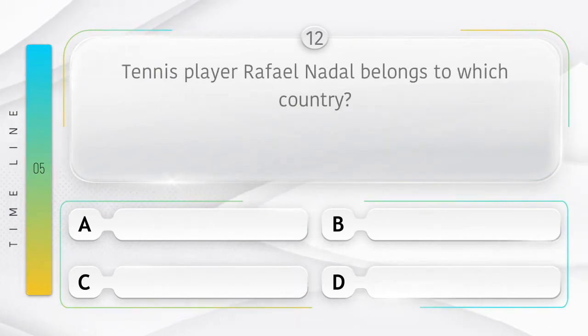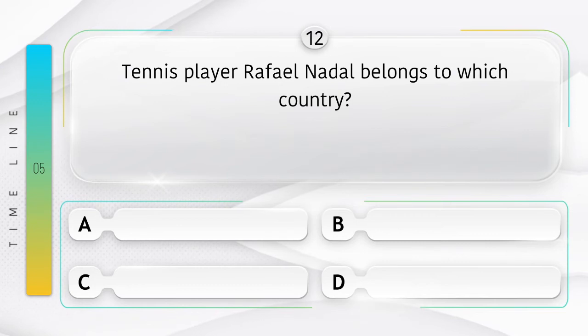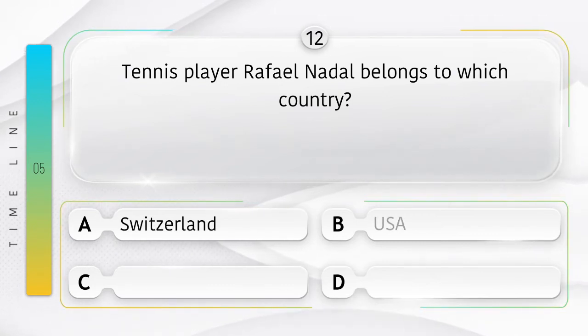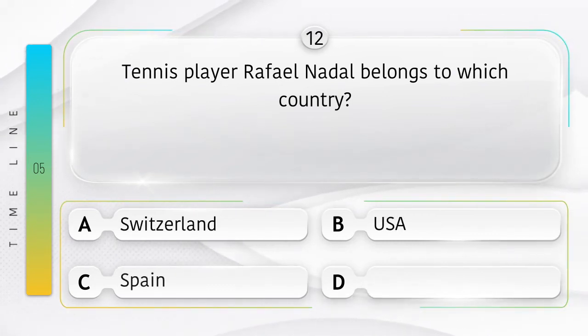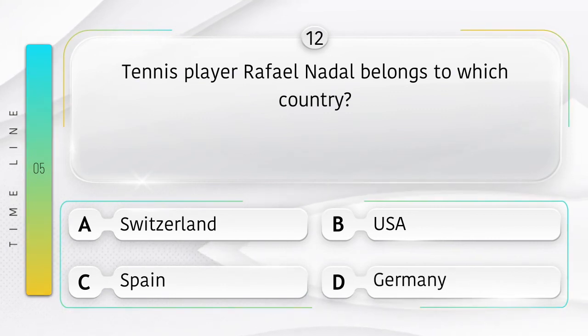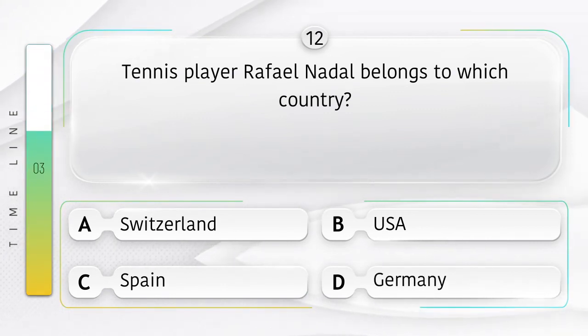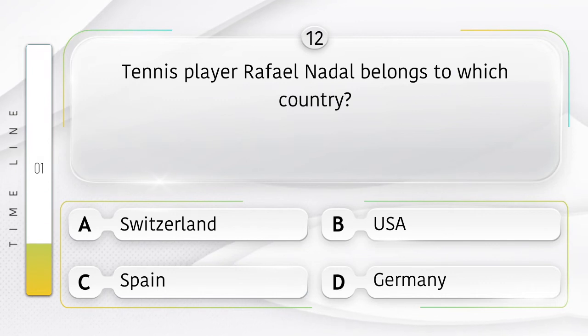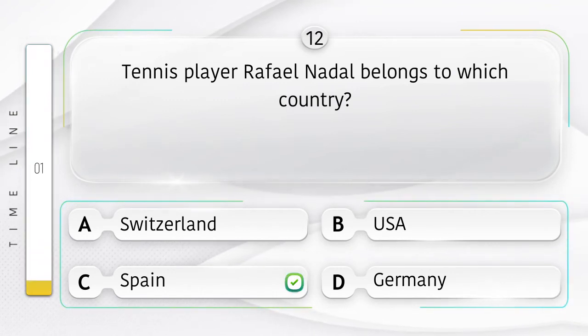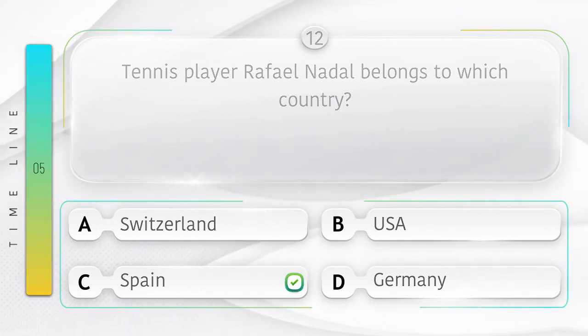Tennis player Rafael Nadal belongs to which country? Option is A. Switzerland, B. USA, C. Spain, D. Germany. Answer is option C. Spain.